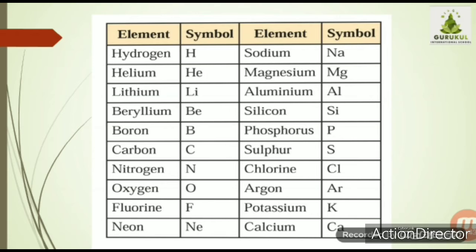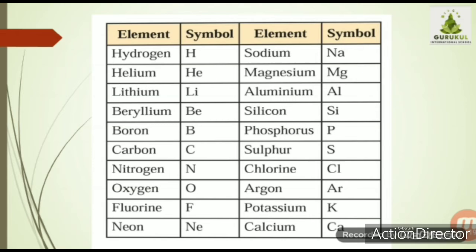Now every element may have some history. What do we have to do? As students of science, we should know the symbols which are used for particular elements. When we move to higher classes, we have to study the periodic table in which all these elements are arranged. But for the time being, in 7th standard, as per our syllabus, we are supposed to know the names of some elements and their symbols.